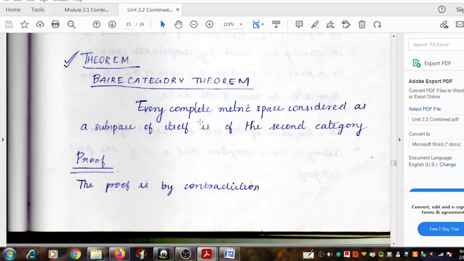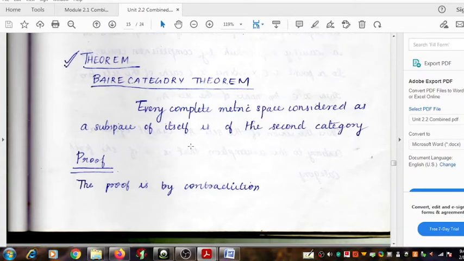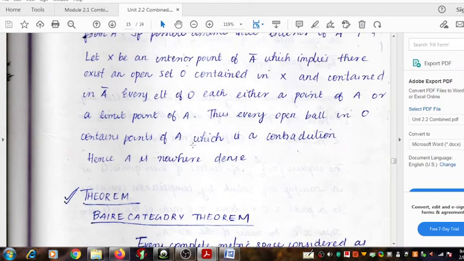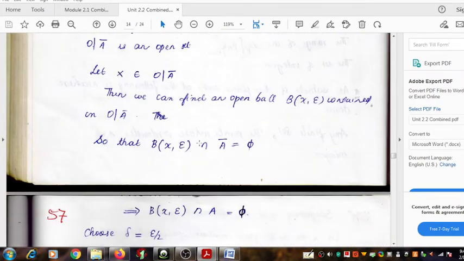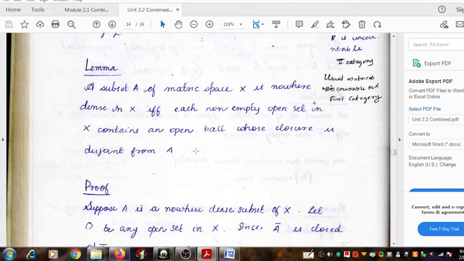Without the completeness of the metric space, we cannot write the proof of the result. You can see that it will be used at an important place in the proof. Also we use a lemma that we discussed in one of the previous videos. Let's go through that lemma also.